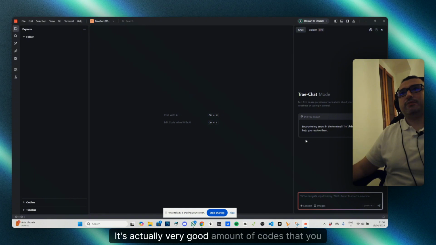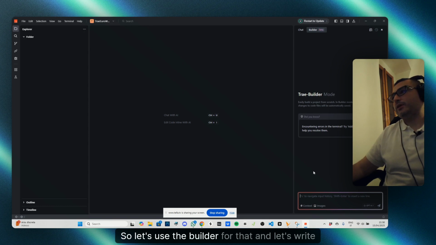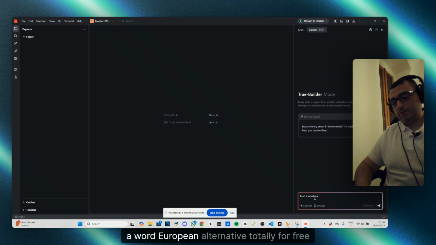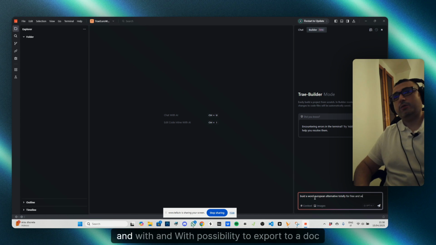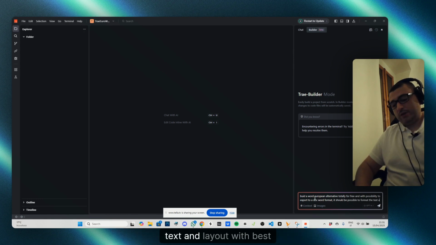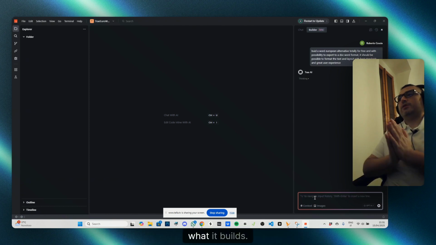It's actually a very good amount of calls that you can get for free. So let's use the build for that, and let's write a very simple prompt. Build a Word European alternative, totally for free, and with the possibility to export to a doc Word format. It should be possible to format the text and layout with best standards and great user experience. And let's see what it builds.